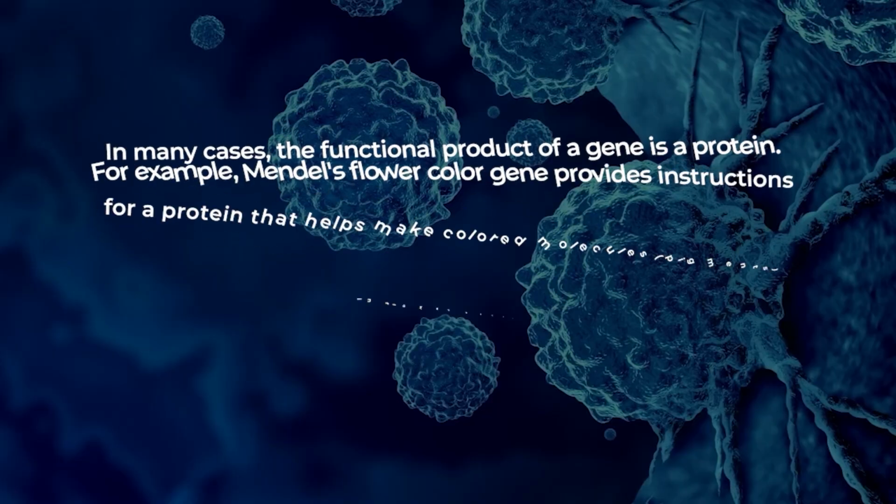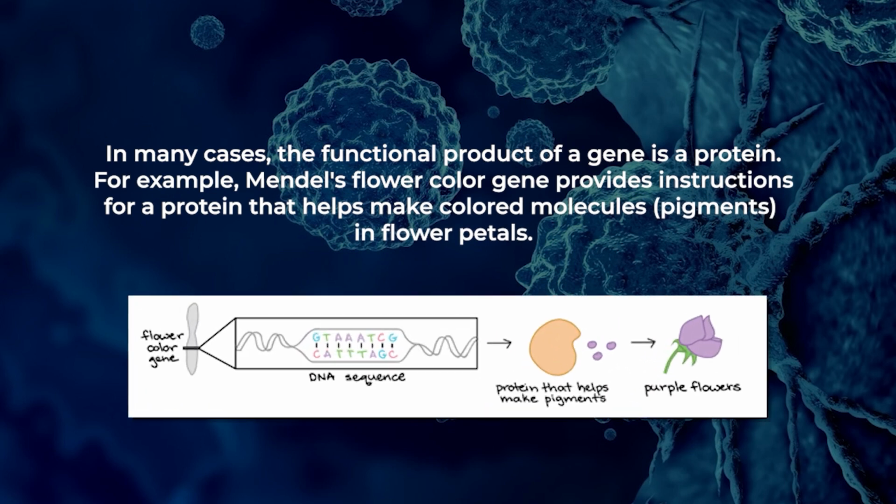So in totality, gene expression is the process by which the information stored in the genome or gene is used and processed for the synthesis of a functional gene product for its various functions, and the functional gene product can be RNA or a polypeptide chain or protein. In many cases, this functional product of a gene is protein, sometimes it is RNA.